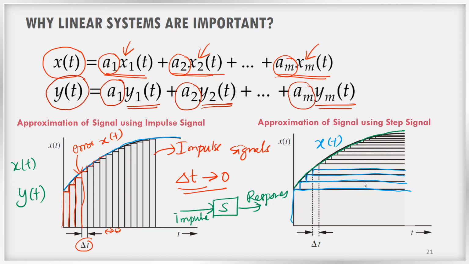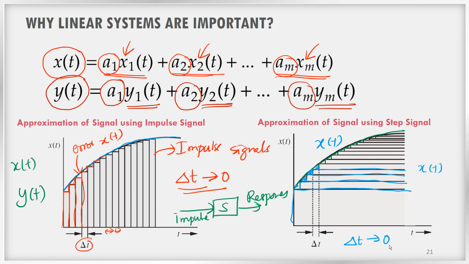I can keep on adding step signals and I can get the signal x of t, right? Here also you can see that there is some small error present. We can reduce this error if we make delta t very small, that is, delta t approaching 0. Then we can express our signal as a combination of different step signals.